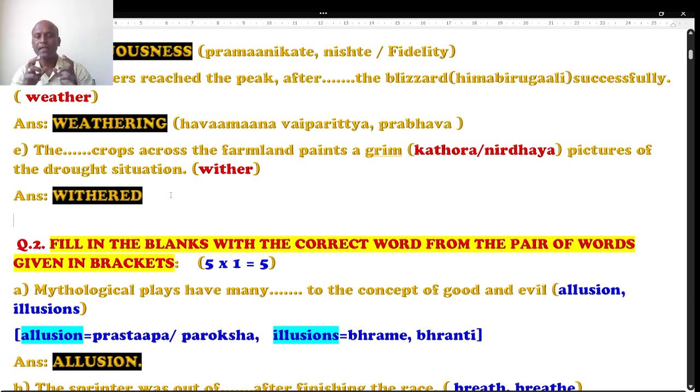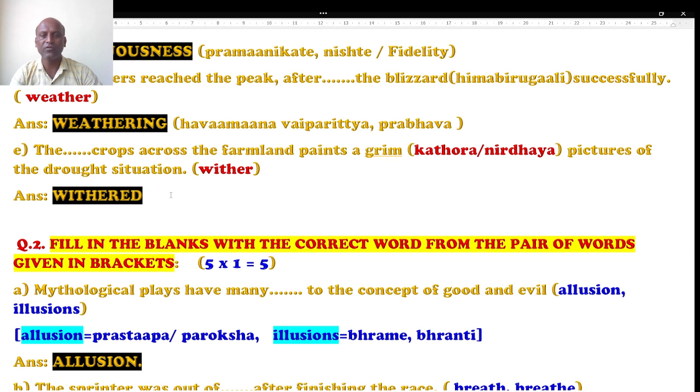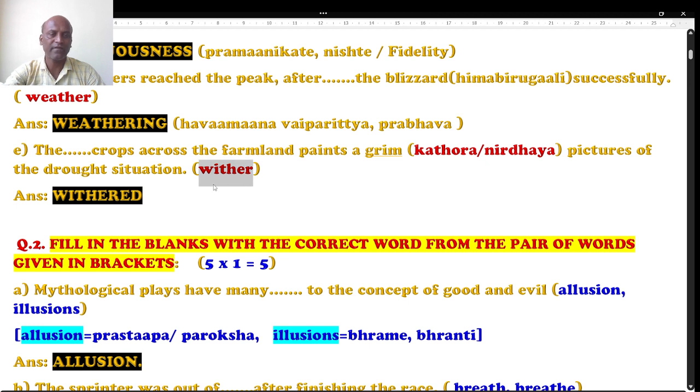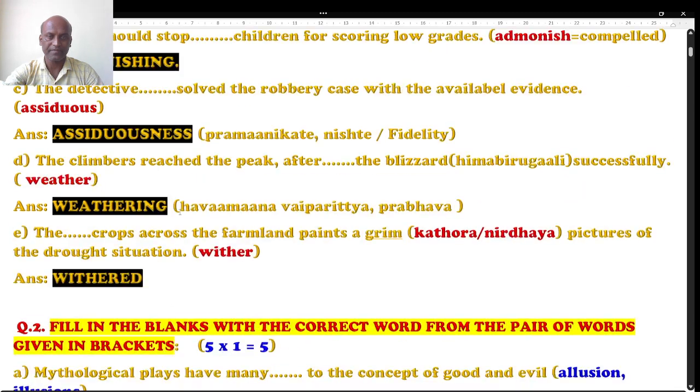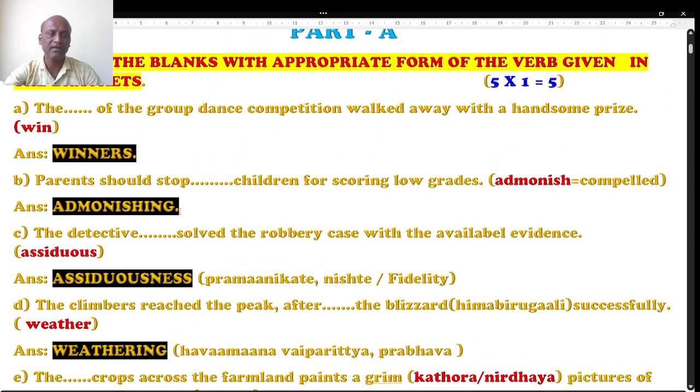When you look at the picture of the farmland, which is already withered, it shows the heart-rending picture of the drought situation. So instead of "wither", modifying it to "the withered crops" is going to be the right answer. This is what 5 questions and 5 marks.